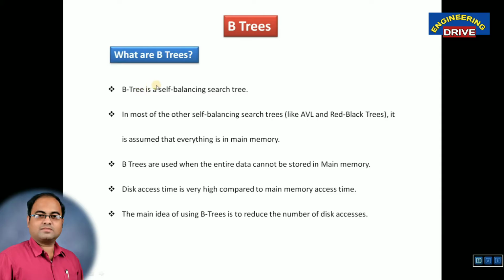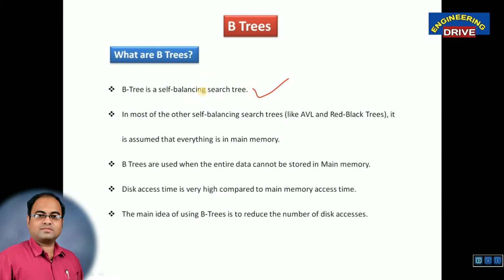So what is a B tree? First of all, B tree is a self-balancing search tree. If you have already watched my video on AVL trees, you will be able to find out the meaning of self-balancing, or the meaning of a balanced binary tree. What is the use of a balanced binary tree? What is the meaning of height of the tree and depth of the tree? If you have an idea on that, then you can understand that B tree is a self-balancing search tree. So B tree comes under the category of self-balancing search trees. So this is point number one.